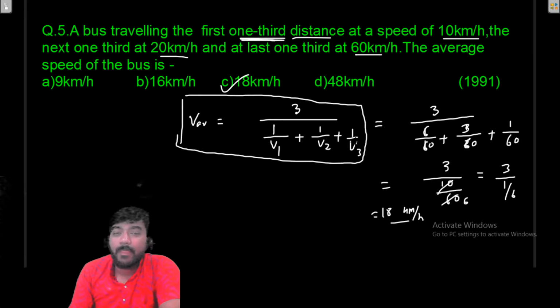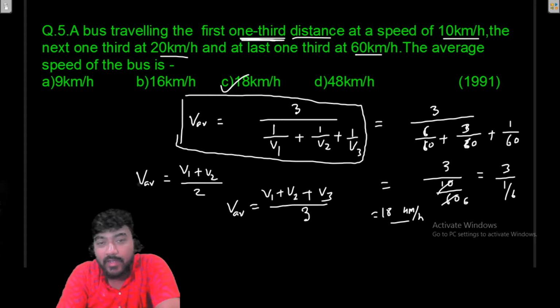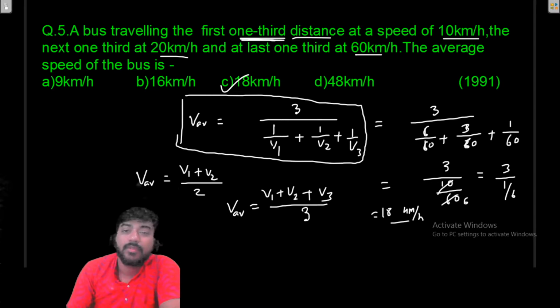But if it is with respect to time, then you have to use this result: V1 plus V2 by 2, and for 3 parts it will be V1 plus V2 plus V3 by 3. So this is the general result. I am saying again and again that you have to remember these two results, and you can see how important these are. Almost each and every year questions are asked from here. So these two results are very important for your problem solving.